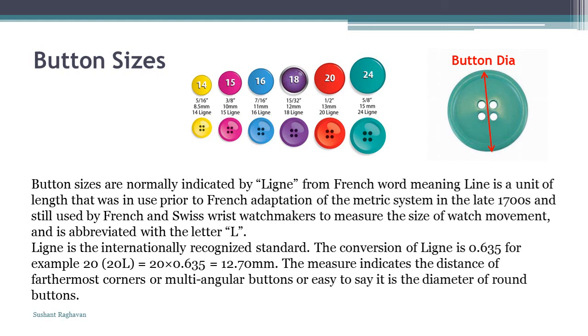The conversion of line is 0.635. For example, 20L equals 20 times 0.635, which equals 12.7 mm. The measure indicates the distance of the furthermost corners of multi-angular buttons, or to say it easily, it is the diameter of round buttons.